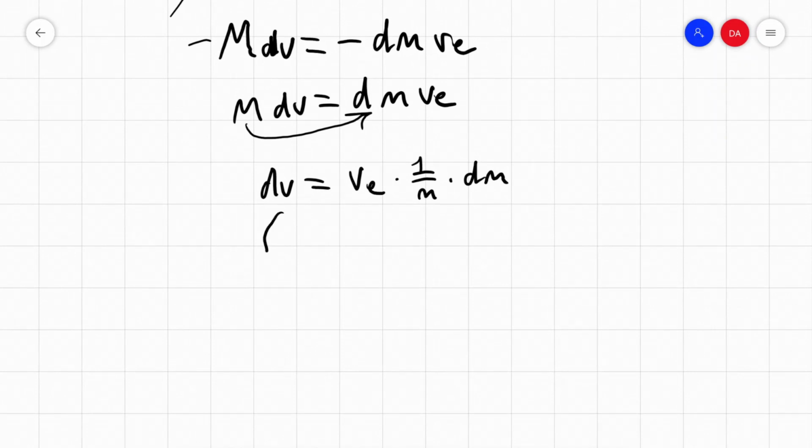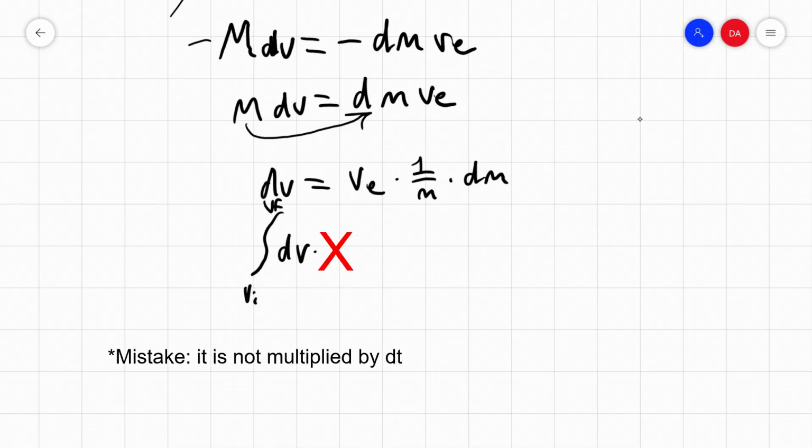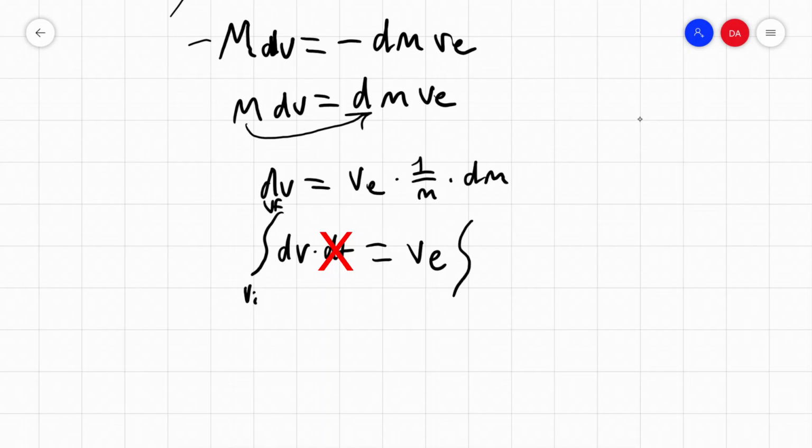So let's integrate from v initial to v final of dv, and let that be equal to ve, which is a constant, which is outside the integral, times the integral from m initial to m final of 1 over m dm.